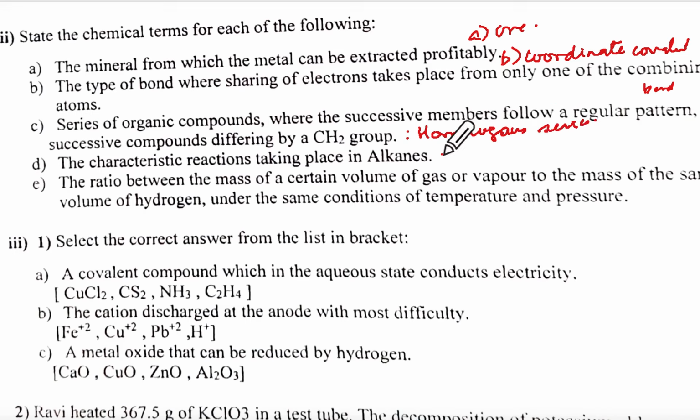Then we come to the, oh, I forgot to do this. No, I did this. C also is done, sorry, D. The characteristic reaction taking place in alkanes. Alkane, there are no free electrons, so substitution. Then we come to E, ratio between the volume of certain volume of gas to the same volume of hydrogen vapor means density. Yeah, vapor density. Very good.